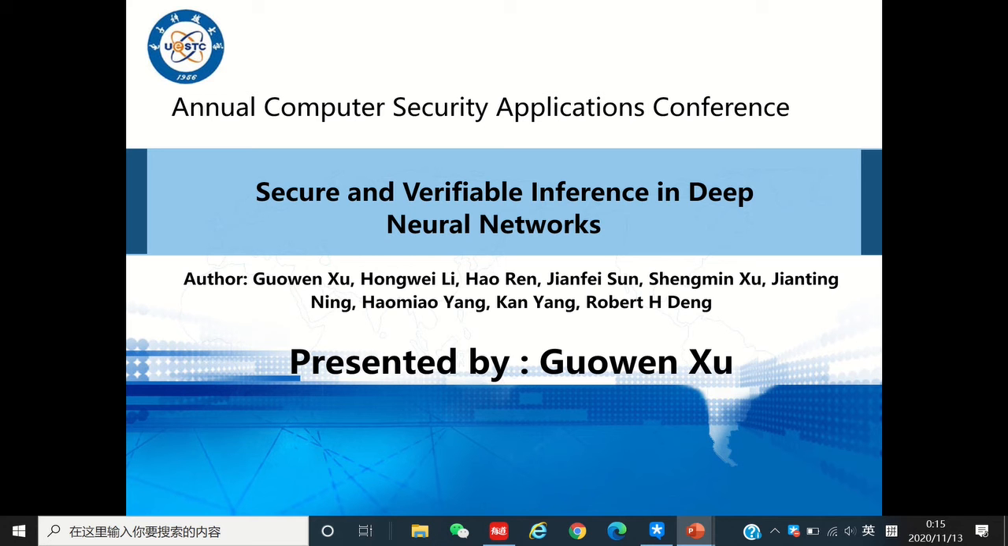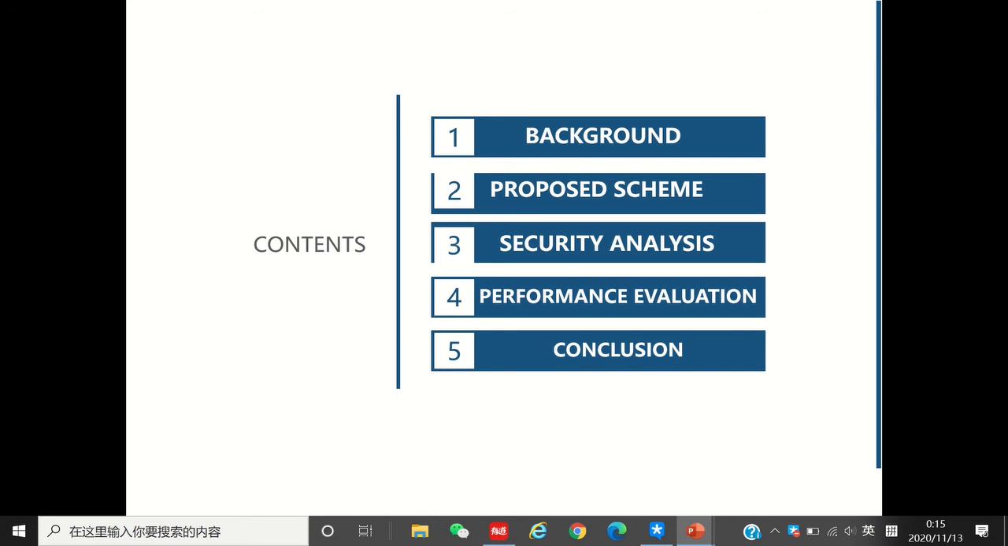I'm very honored to share my work titled Secure and Verifiable Inference in Deep Neural Networks. I will introduce my work from the following aspects. First, I will describe some background knowledge of deep learning. Then, I will explain the technical details of the proposed scheme. Security and performance analysis will be described last. Finally, I will summarize the work.